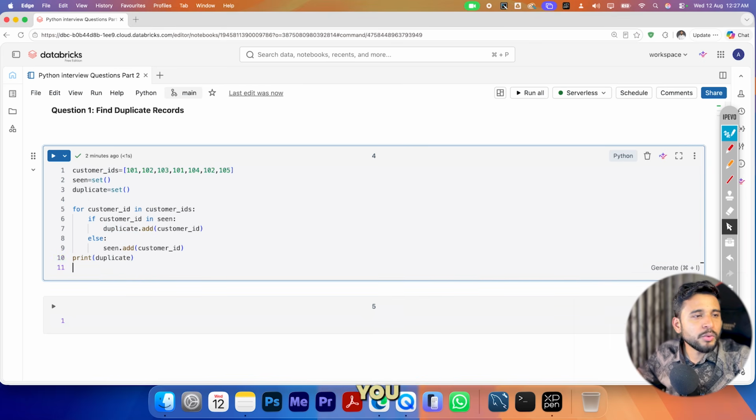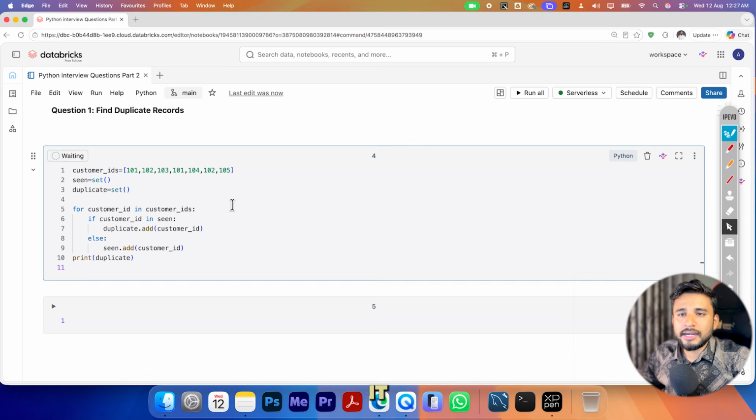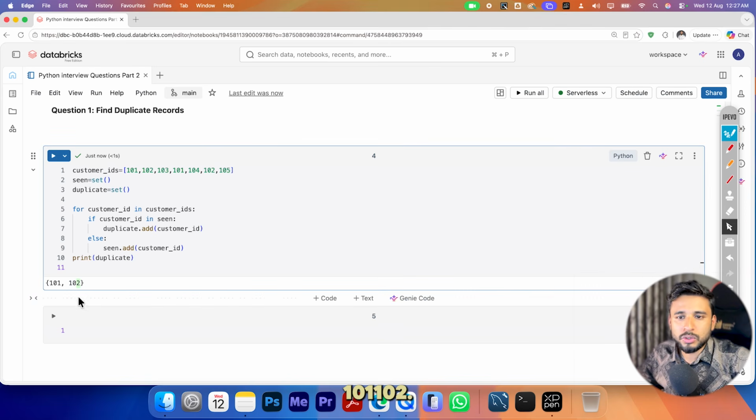Whatever duplicates you have, you can print it. So as of now, just run it. I'll showcase the values 101, 102. These two are the duplicate values. We have created two sets, and from there you get two types of values, and the duplicates you are printing.